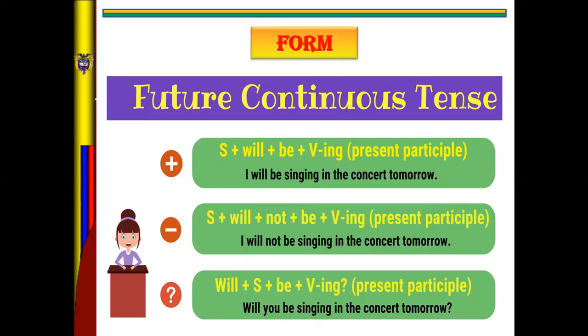In negative form, you say subject plus will plus not plus be plus verb in ing. I mean present participle. For example, I will not be singing in the concert tomorrow. And the structure in interrogative form. Will plus subject plus be plus verb in ing and question mark. It's the same, present participle. Will you be singing in the concert tomorrow?